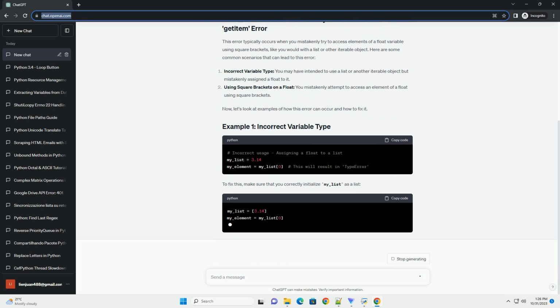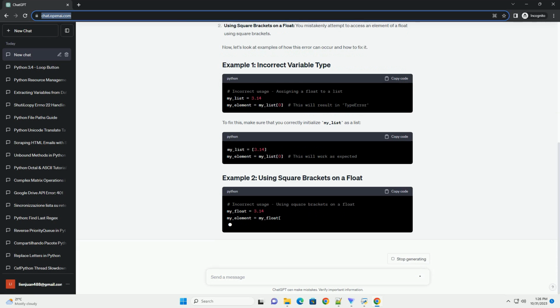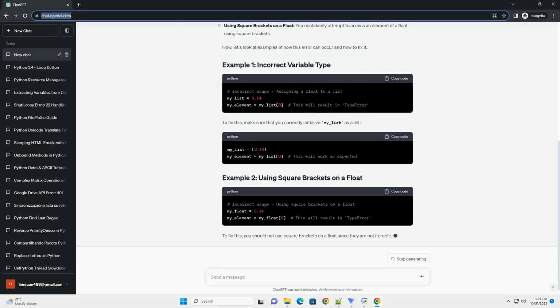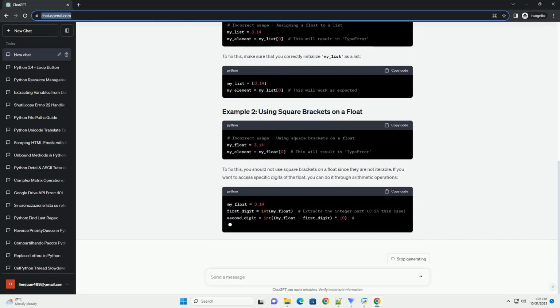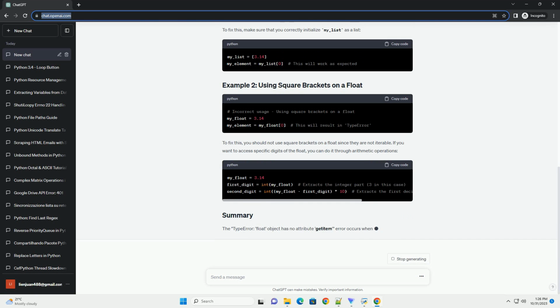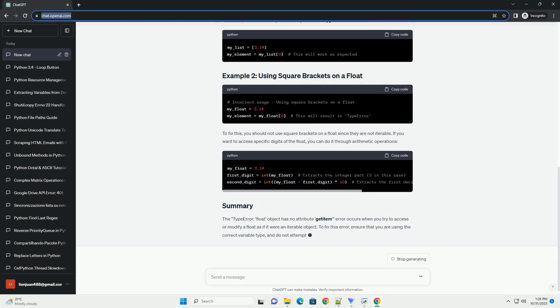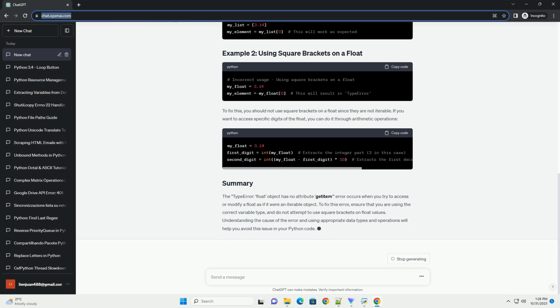In this tutorial, we'll explore what causes this error and how to fix it with code examples. This error typically occurs when you mistakenly try to access elements of a float variable using square brackets, like you would with a list or other iterable object. Here are some common scenarios that can lead to this error.